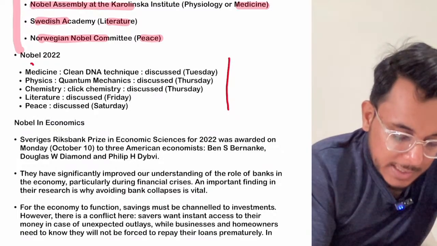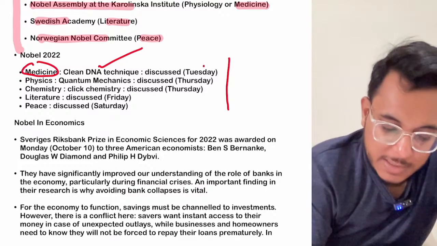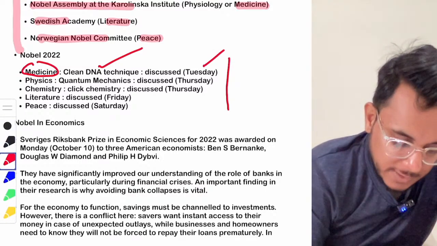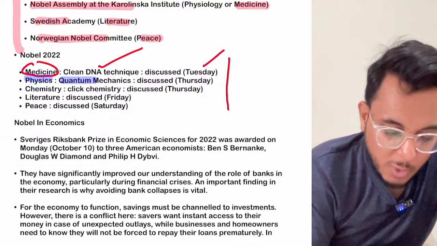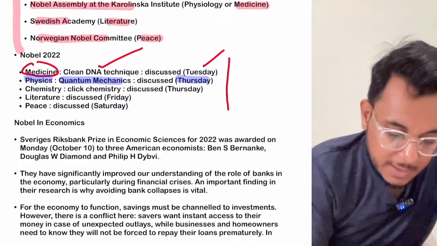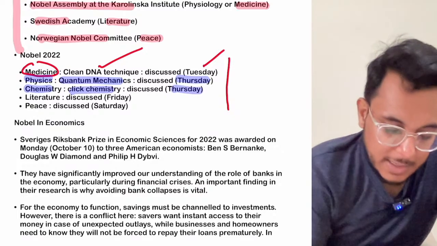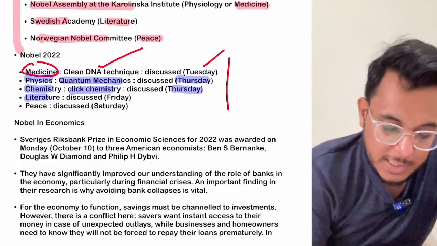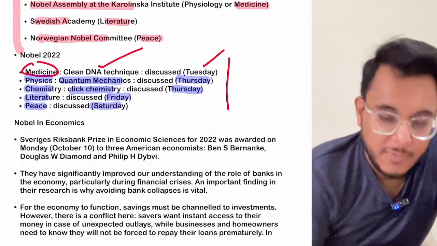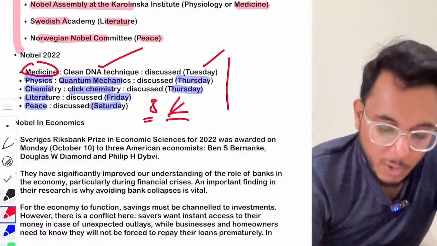We have already discussed the Nobel Prize in Medicine that was given for the clean DNA technique, which we discussed last Tuesday. Then we saw the Nobel Prize for Physics that was given for quantum mechanics. We discussed that on Thursday. Then the Nobel Prize in Chemistry was given for click chemistry. We discussed it on Thursday. Then the Literature Nobel Prize we discussed on Friday, and the Nobel Prize for Peace we discussed on Saturday. So the 5 Nobel Prizes have already been given and discussed.